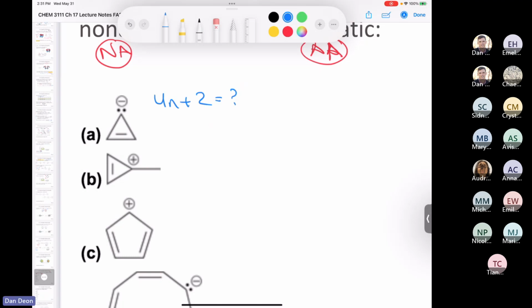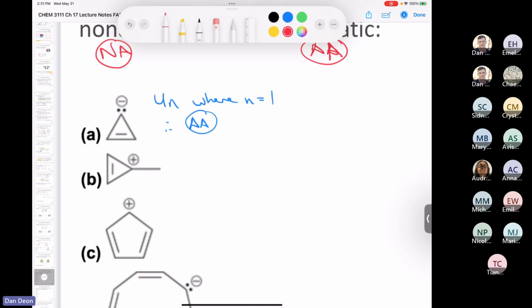No, it doesn't. In fact, it satisfies 4n as a matter of fact. So it's 4n where n is equal to 1. And there's no way that I can force this molecule out of planarity because it's a three-membered ring. And so you'd call this the cyclopropenyl carbanion. This would be anti-aromatic. There's nothing you can do about this compound. Well, let's turn it around and look at B.